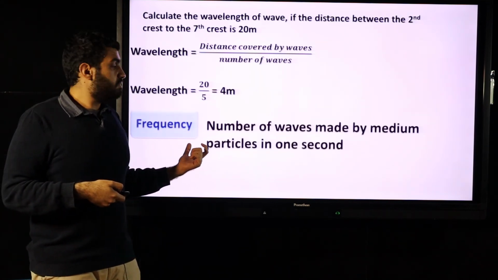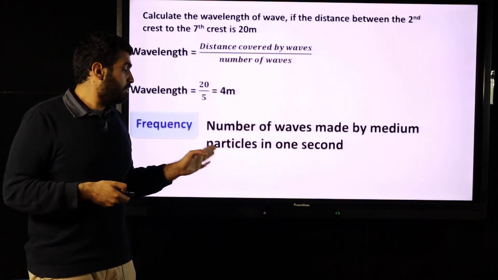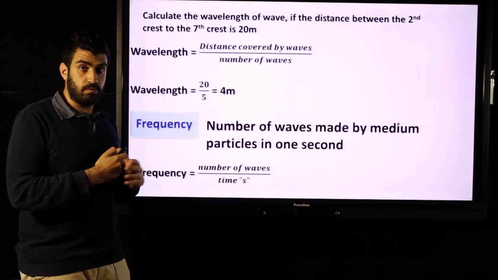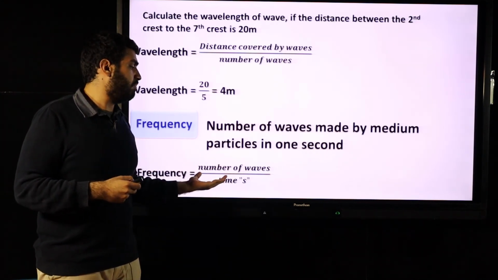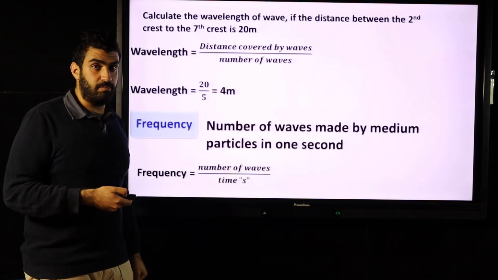Frequency, what's meant by frequency? The number of waves made in 1 second. Same rule, frequency equals the number of waves over the time taken. Same old rule. But instead of saying the number of complete oscillations, we will say the number of waves over the time.